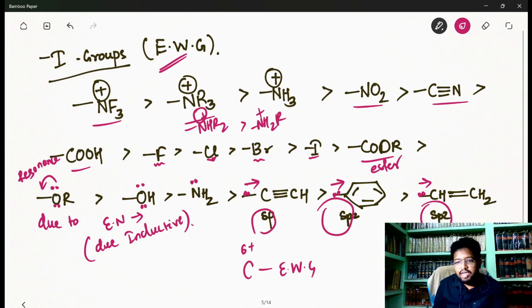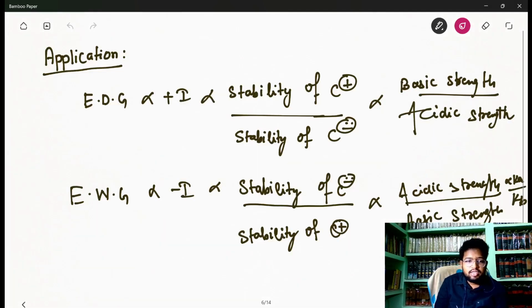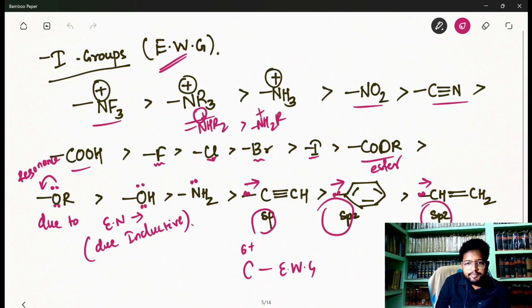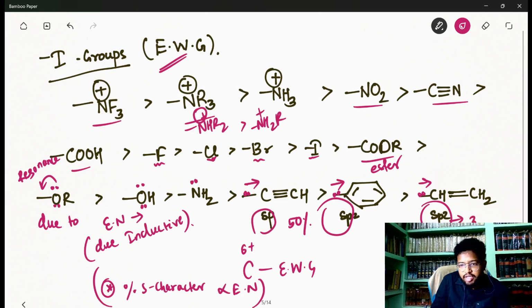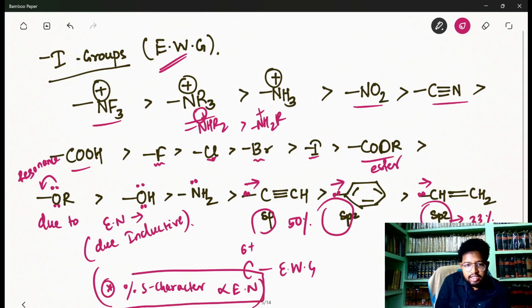Inductive के basic points हमको आने चाहिए. And if we know these basic points of inductive, then one more thing I need to tell you: the percentage S character in the hybridization. For example, sp hybridization has 50% S character. Do you agree? 50% P, 50% S. sp2 hybridization has 33% S character. So here percentage S character is proportional to the electronegativity of the carbon, and the more electronegative the carbon, the more withdrawing it will be.